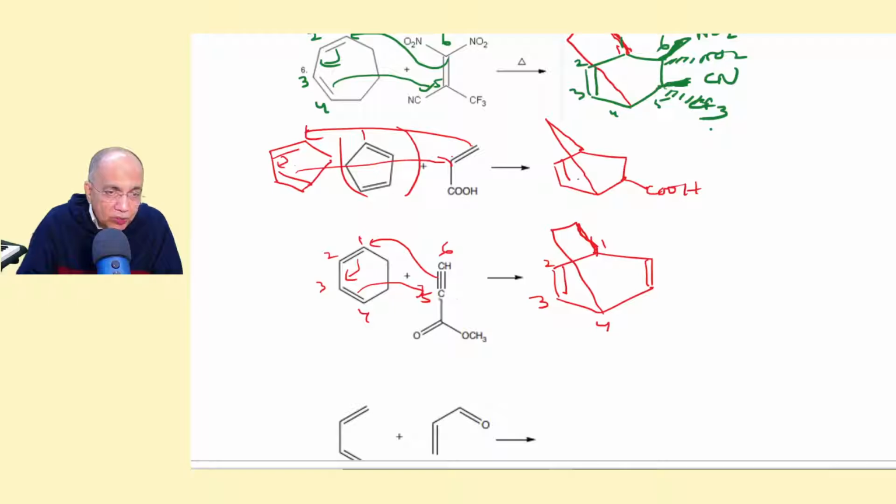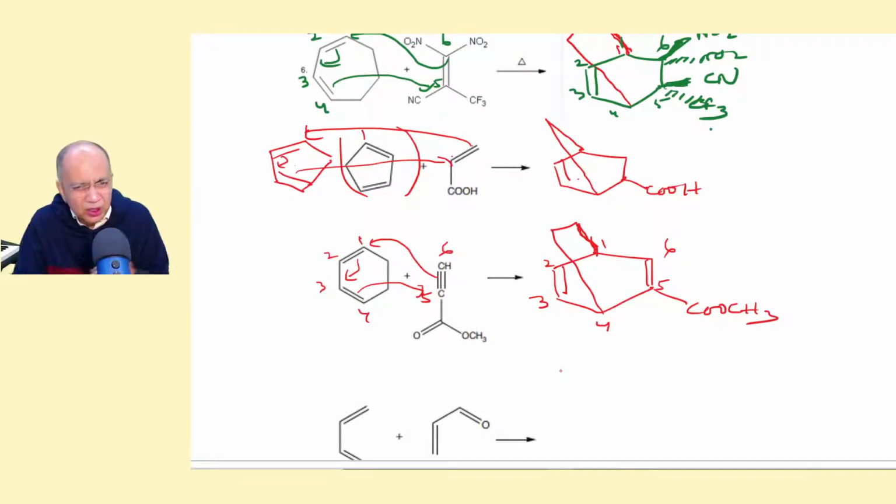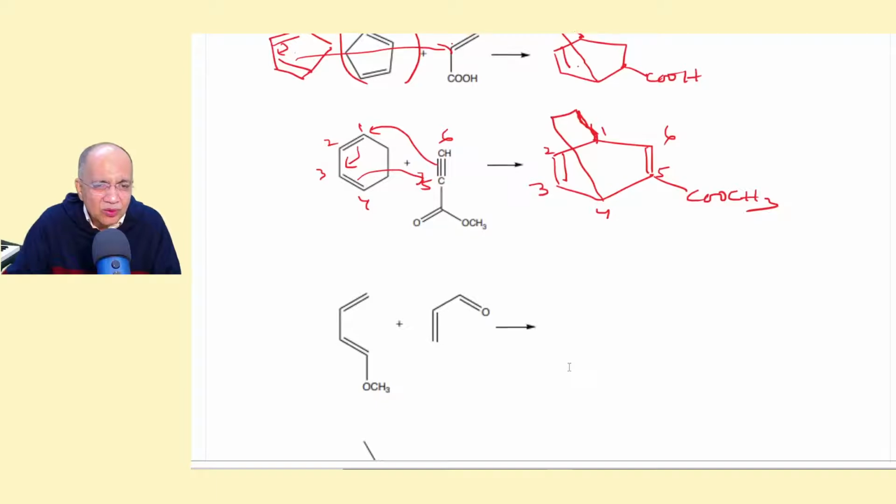And on the 2-carbon bridge, at number 5, you have a COOCH3. So this is the final product. You can do it, you practice.